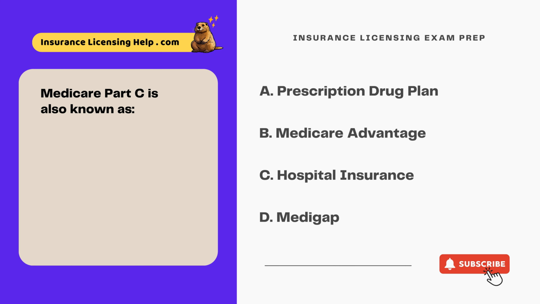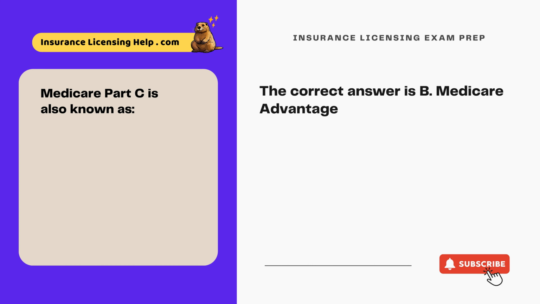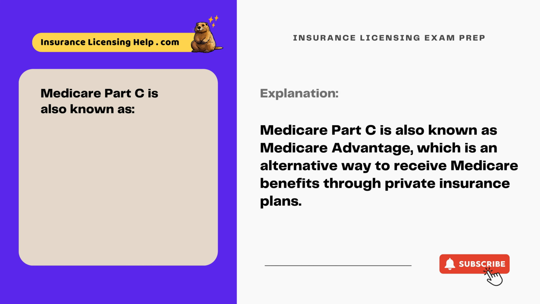Medicare Part C is also known as A. Prescription drug plan. B. Medicare Advantage. C. Hospital insurance. D. Medigap. The correct answer is B. Medicare Advantage. Medicare Part C is also known as Medicare Advantage, which is an alternative way to receive Medicare benefits through private insurance plans.